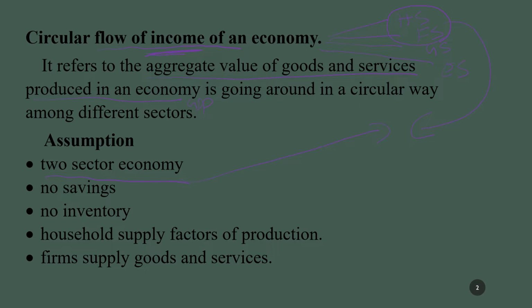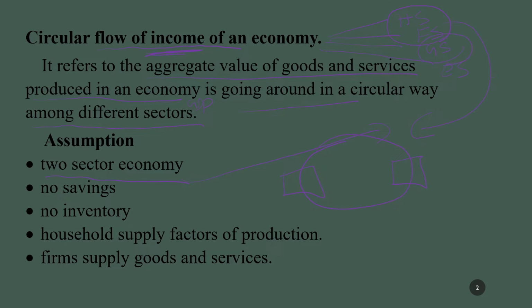So that will be going around in a circular manner among different sectors of the economy. What are the different sectors of the economy? Household sector, firm sector, government sector, external sector. But this circular flow of income or national income will be circulated among two sectors of the economy, as we have taken a simple economy.